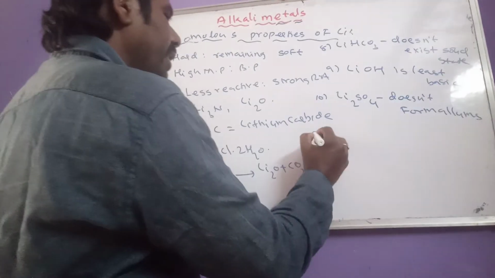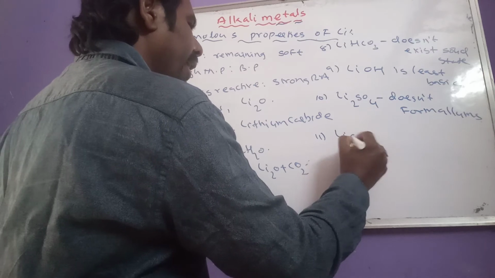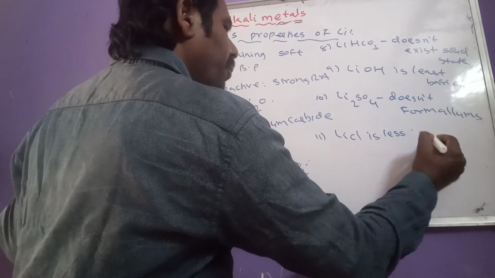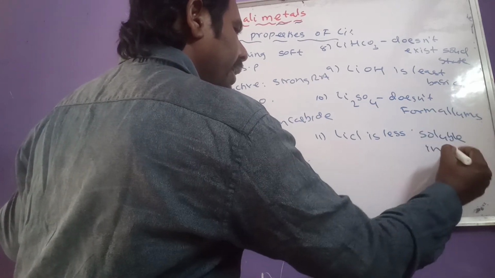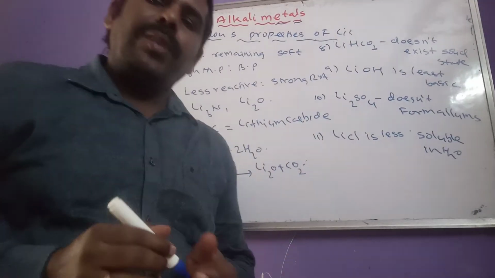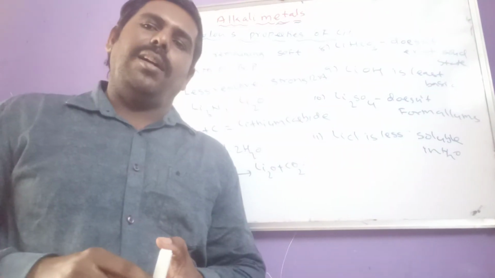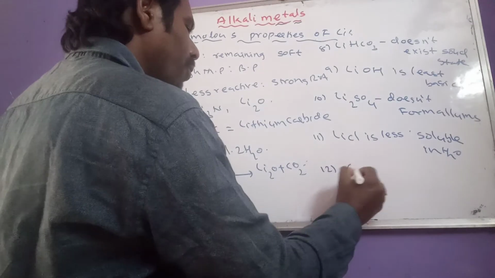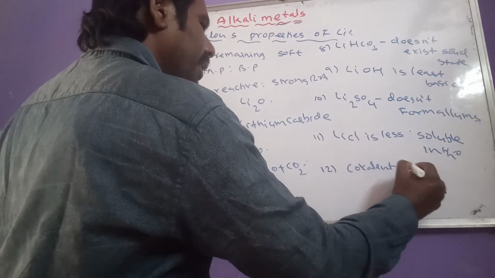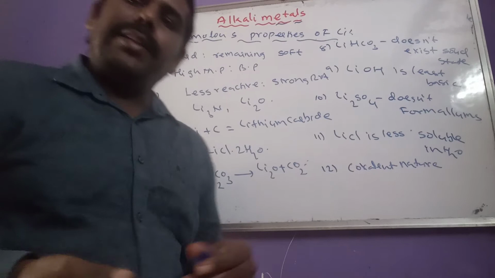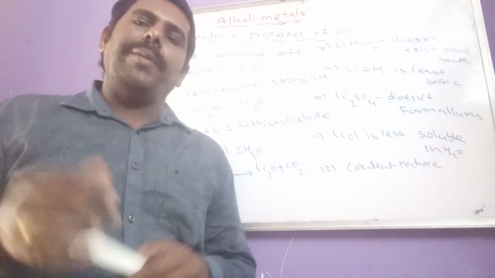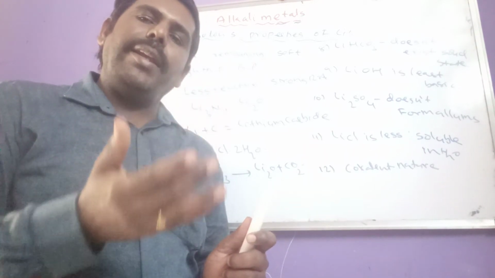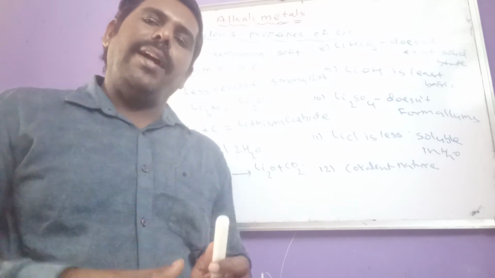Then another one here: lithium chloride is less soluble in water, and it is more soluble in organic solvents like alcohol, due to its covalent nature. And then lithium compounds have covalent nature. That means lithium carbonate, lithium chloride, lithium sulfate, whatever it may be, almost all lithium compounds have covalent nature, but the remaining alkali metal compounds have ionic nature.